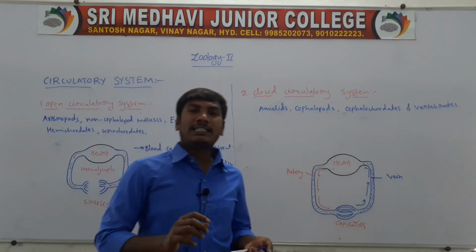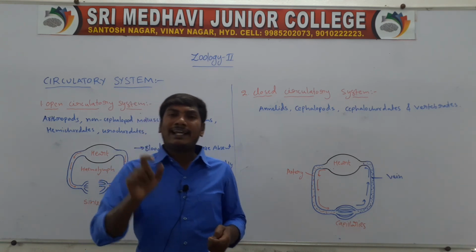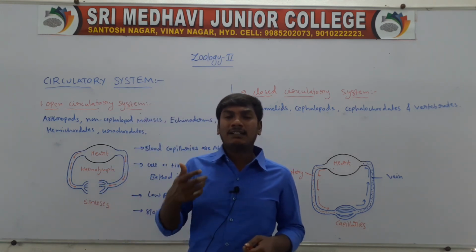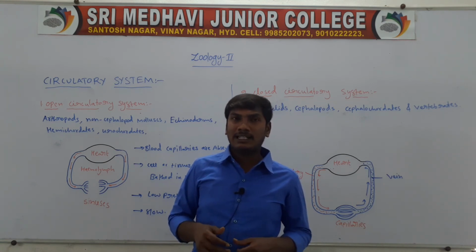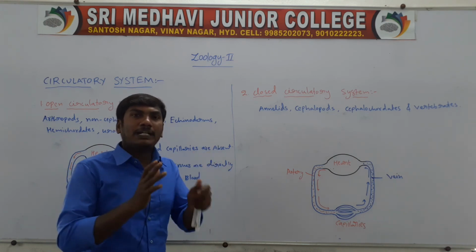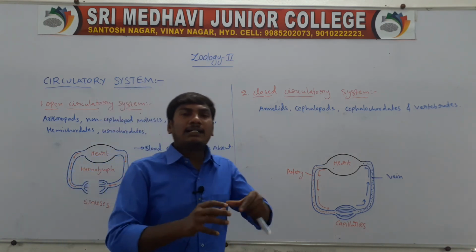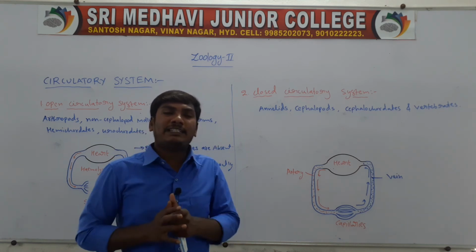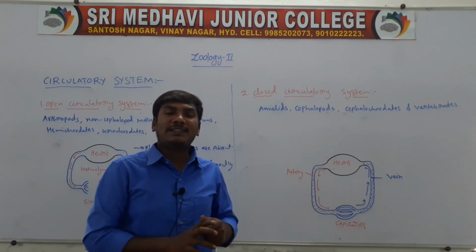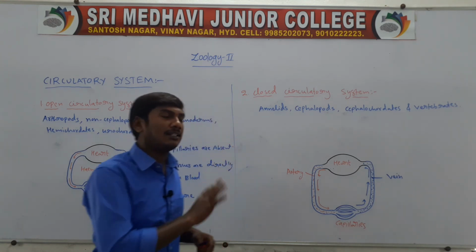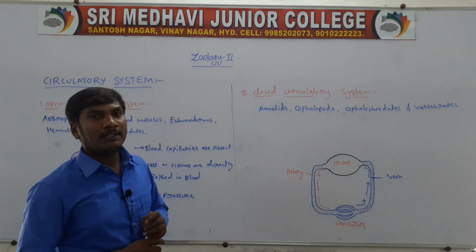The open type of circulatory system is present in arthropods, non-cephalopod molluscs, hemichordates, urochordates, and echinoderms. In the open type, the heart sends blood through the vessels into empty spaces. The blood capillaries are absent, so this type of circulatory system is called the open type of circulatory system.